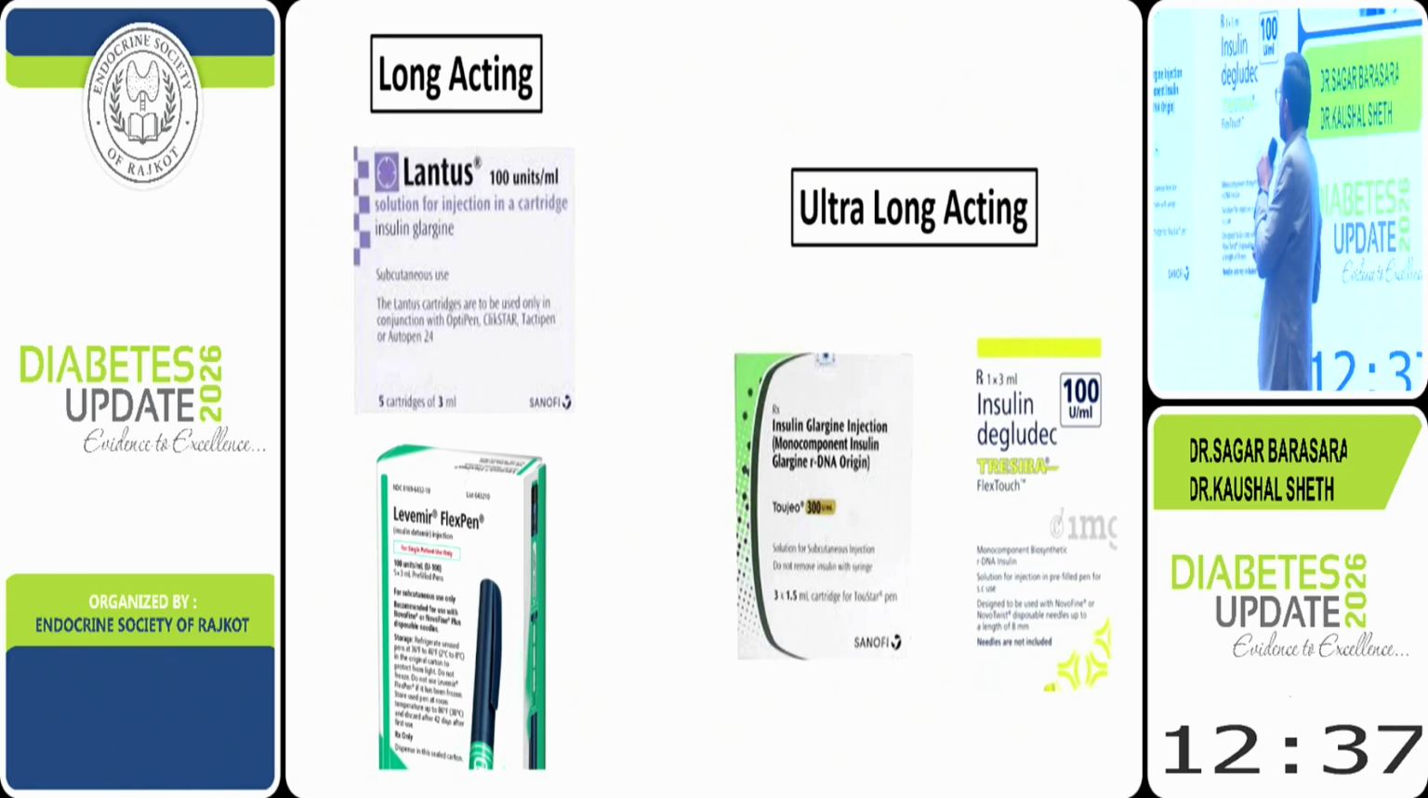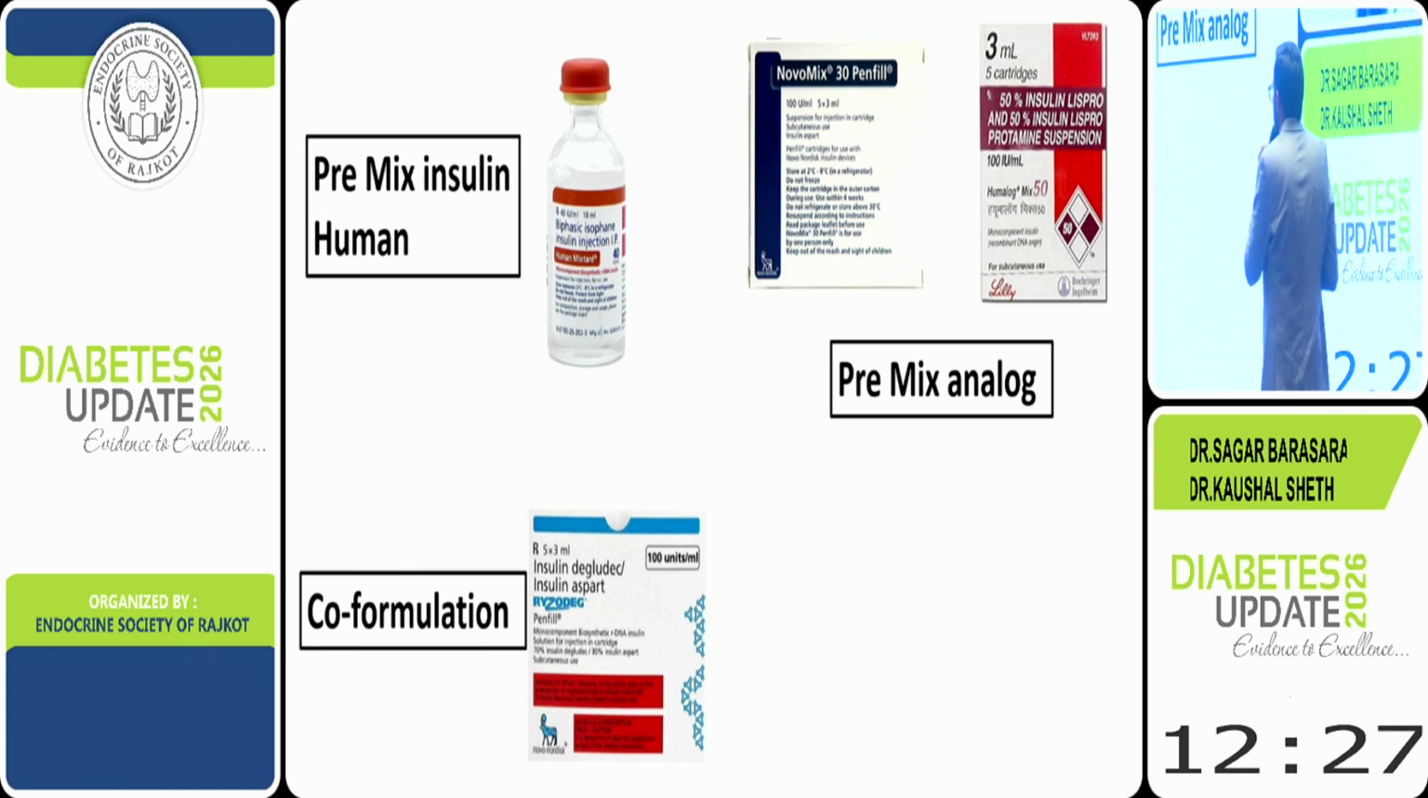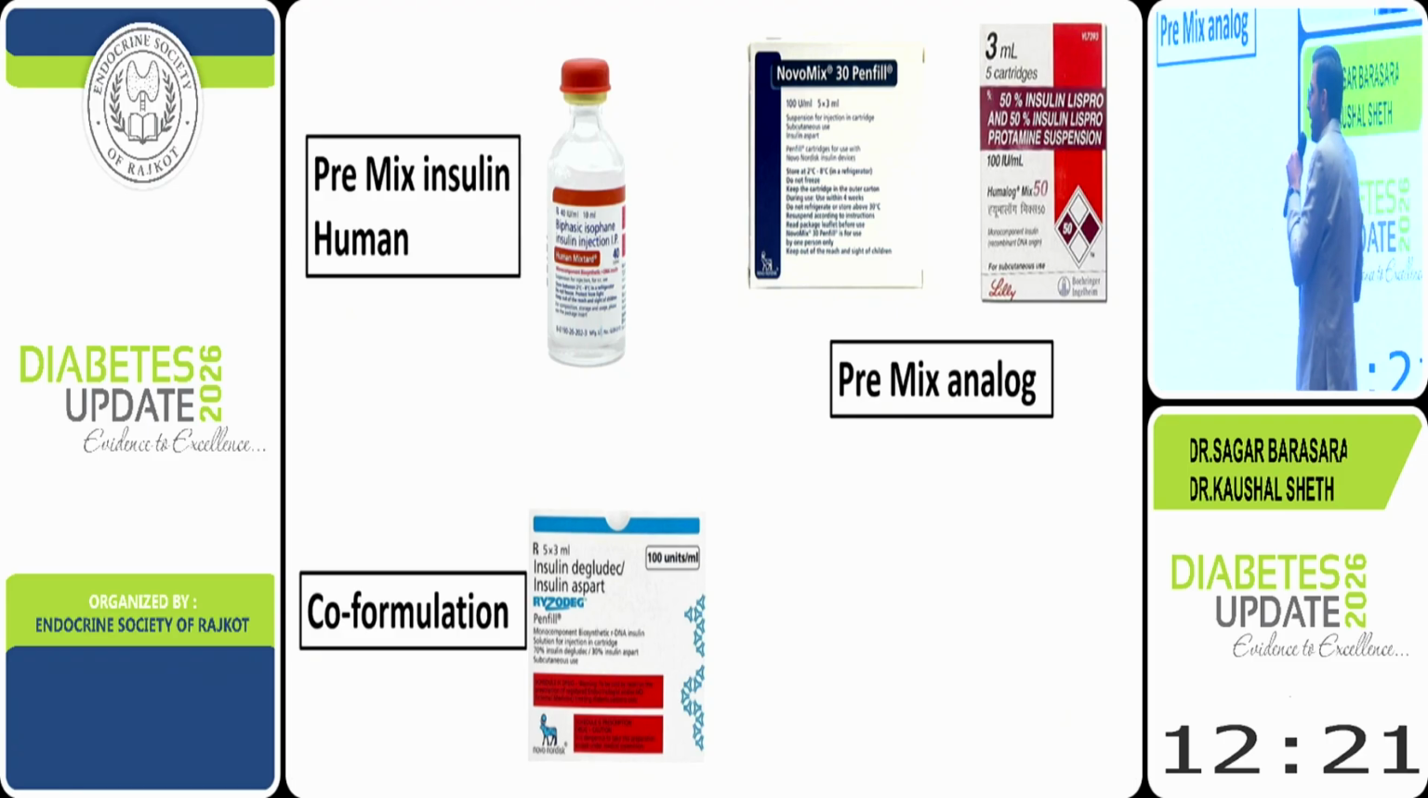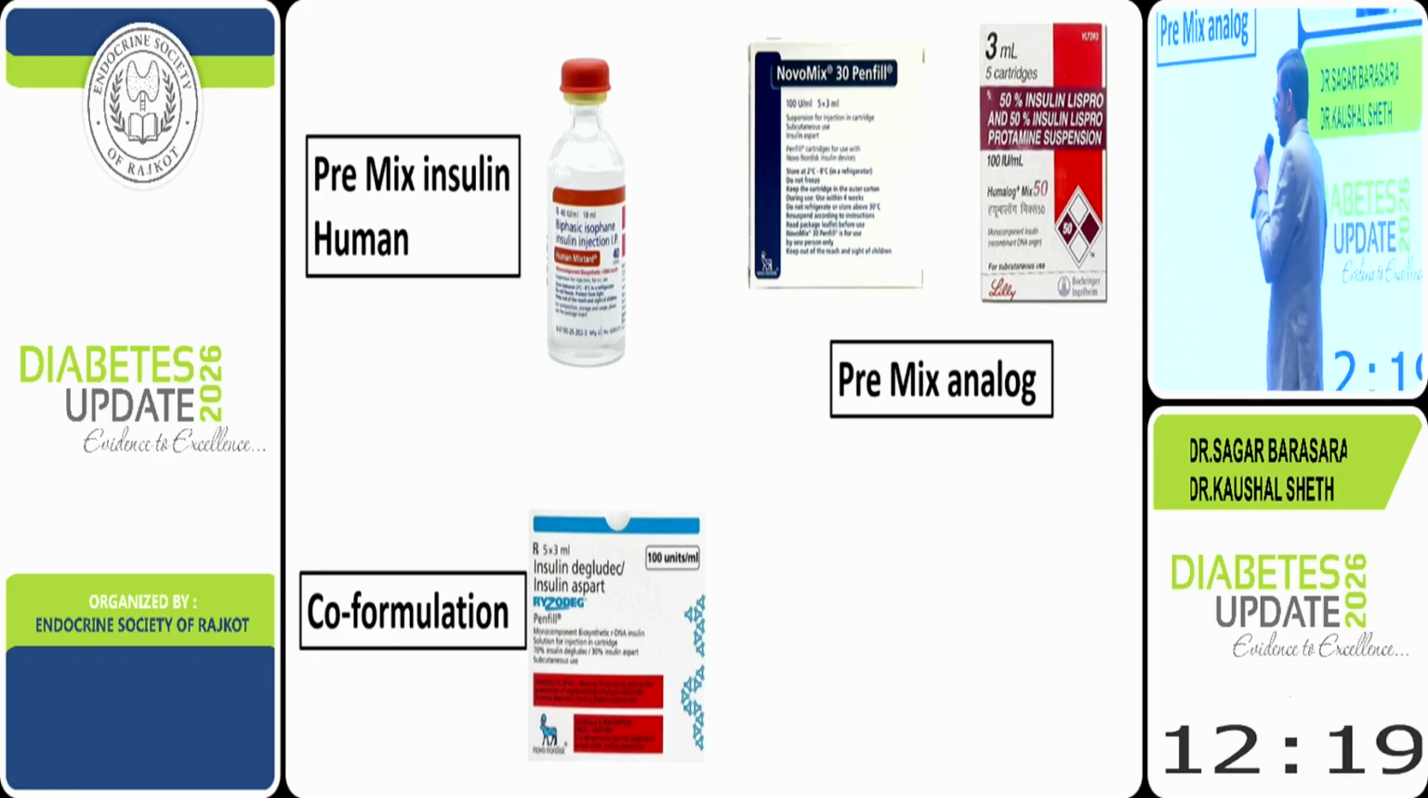Long-acting insulins like glargine and detemir, and ultra-long-acting insulins like U300 glargine and degludec. We are all using premix insulin. There are human premix insulins like 30/70 and 50/50, and there are premix analogs like Aspart and NPH 30/70, and Lispro and NPH combination 25/75.